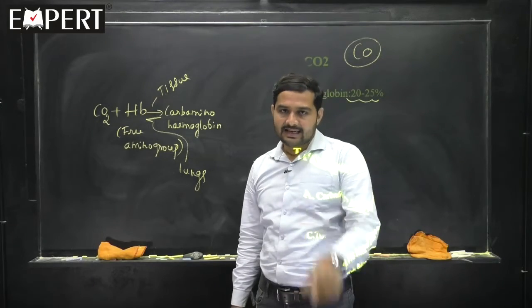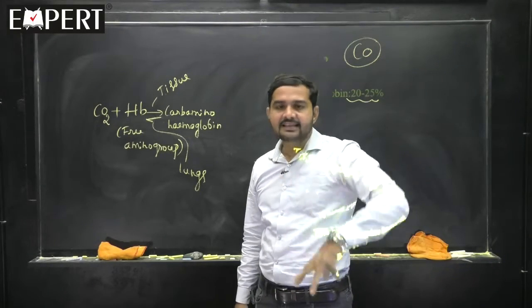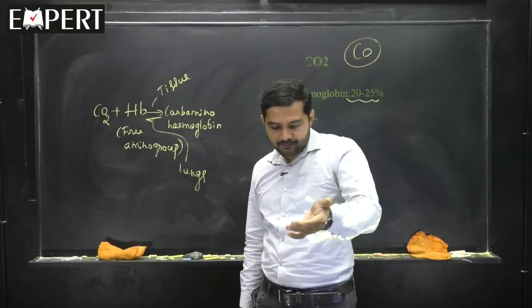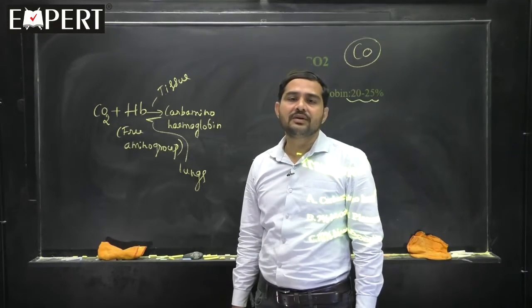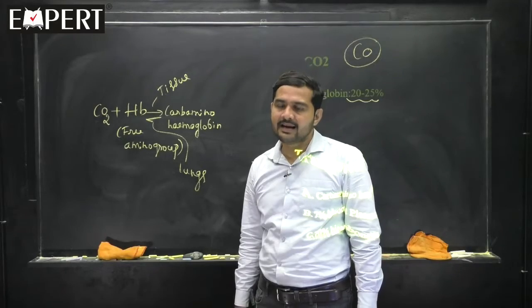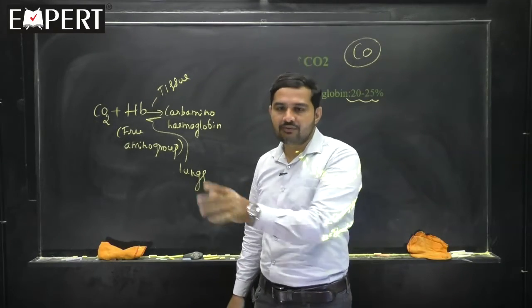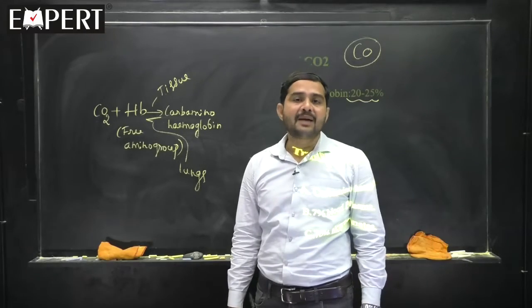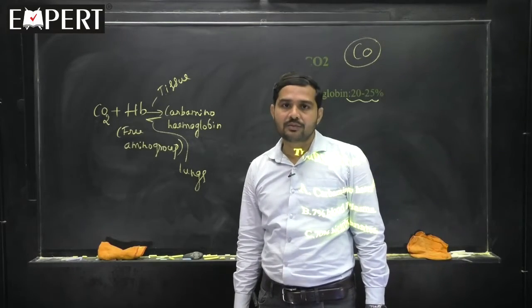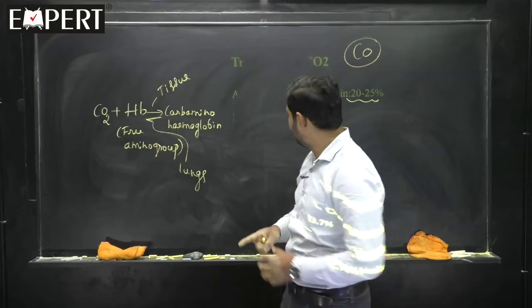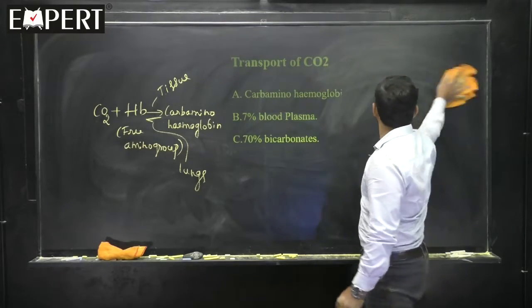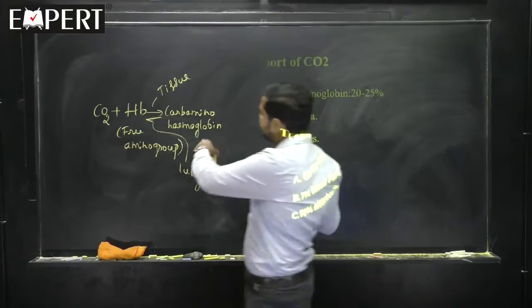Clear? That is the reason when you inhale this carbon monoxide, the hemoglobin preferably binds with the carbon monoxide and oxygen transport will decrease. It is called carbon monoxide poisoning. That happens in the case of smokers also, tobacco smokers, please remember, and that binding is irreversible. So, this binding is reversible.